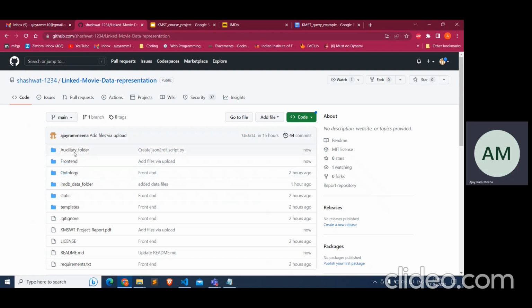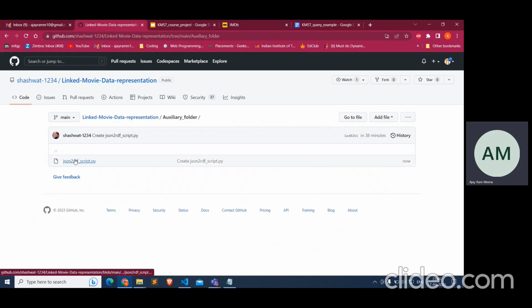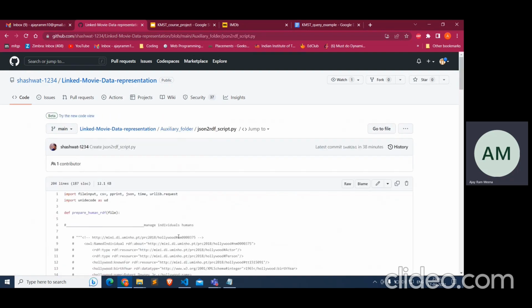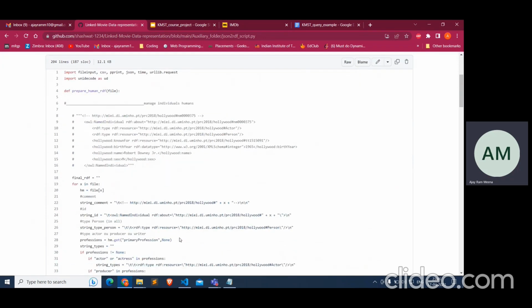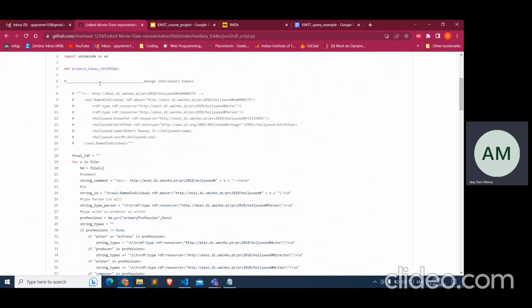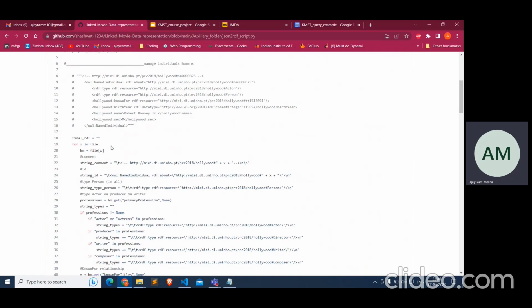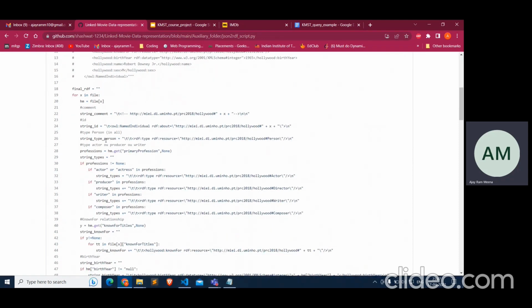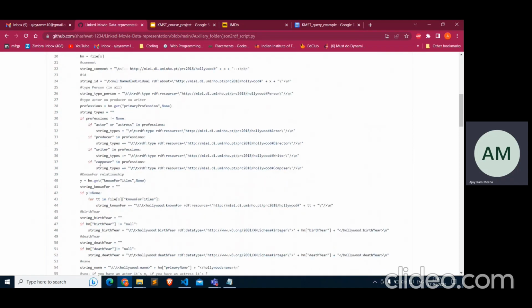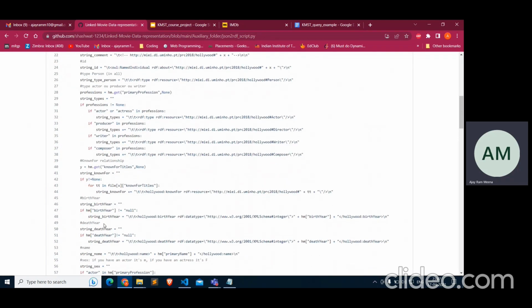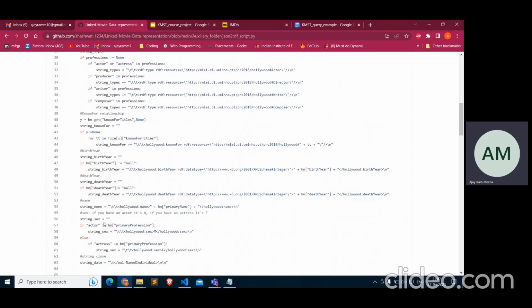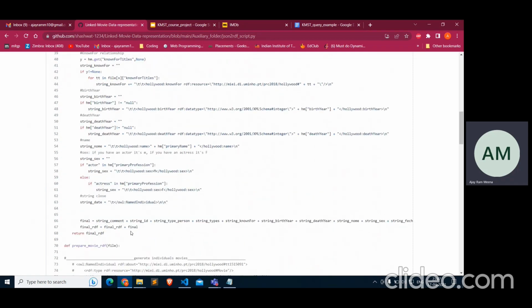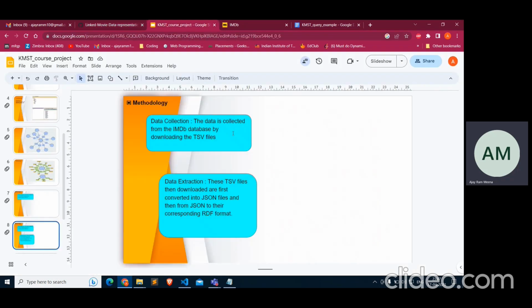If we look at the auxiliary folder, we have our JSON to RDF script. We use this script to convert our JSON file to an RDF file. Here, if you look at the function, prepare human RDF is for an individual person, to create a person class. Everything related to the person is taken, such as its ID, type, profession, birth year, and death year. Everything is included in a string, and that string is then sent to the final RDF file. So that string is printed. With this we generated an RDF file in Turtle format.